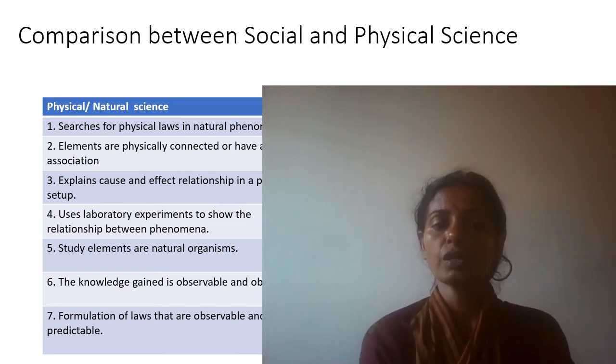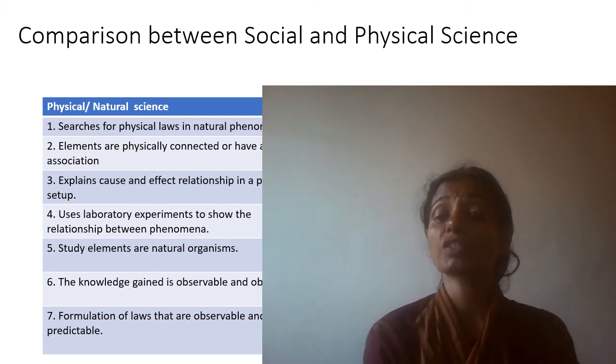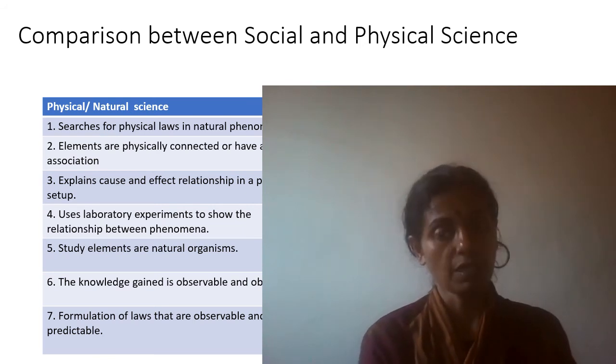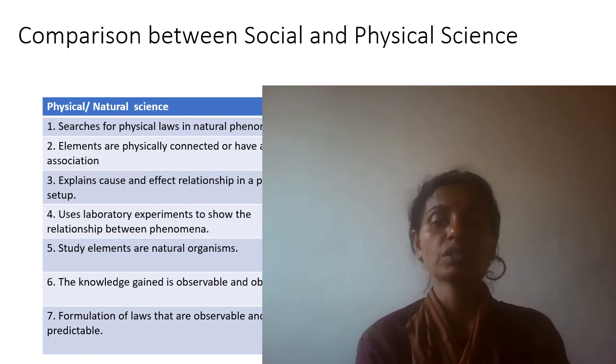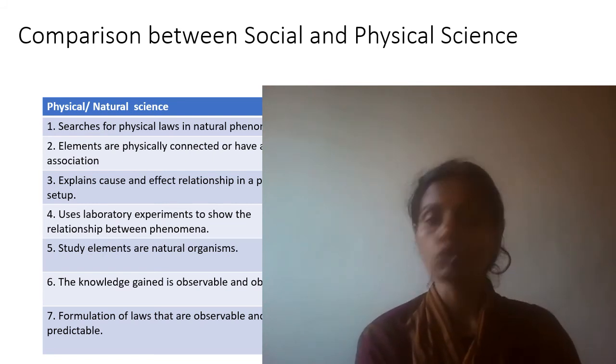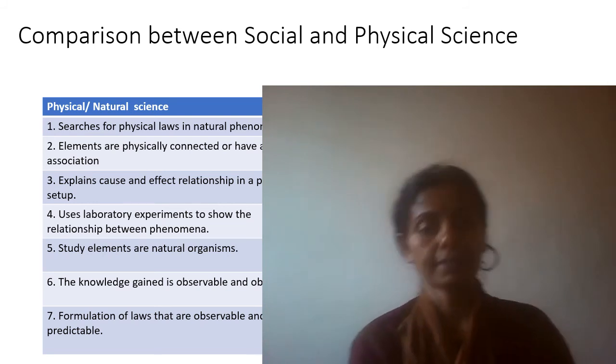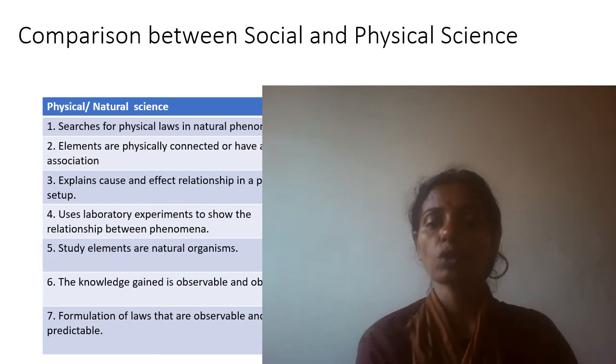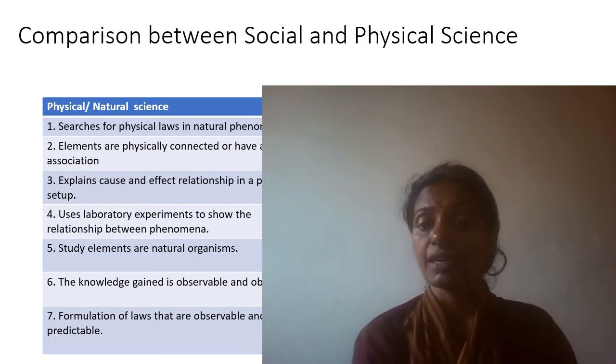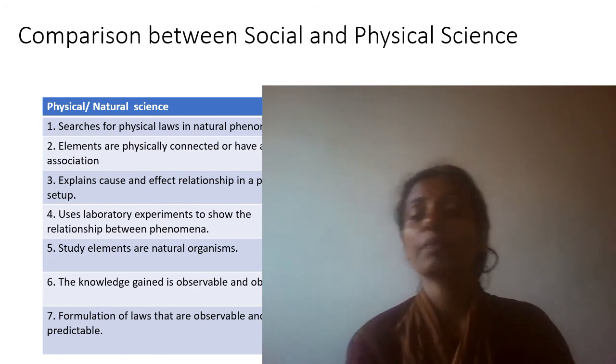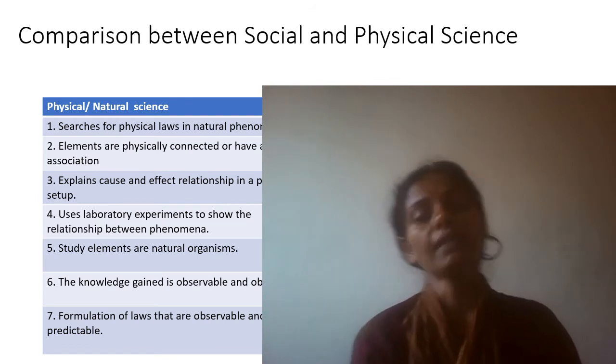Then formulation of laws that are observable and predictable. The physical science will come up with laws which are observable and predictable. So you will know you do this and this will happen because there have been experiments to prove it. So you don't have to question it. You know this is the cause and that is the effect. And in social science also, it frames laws and attempts to predict, but its predictions at times may not be as accurate as in the natural science.